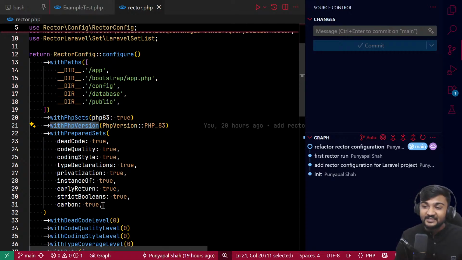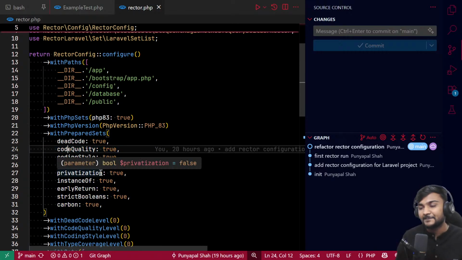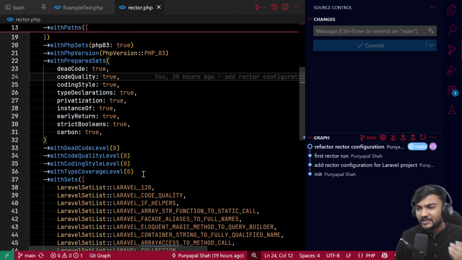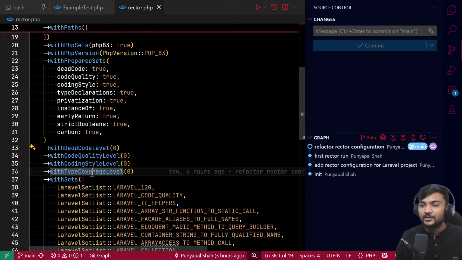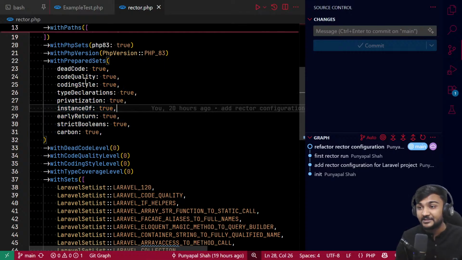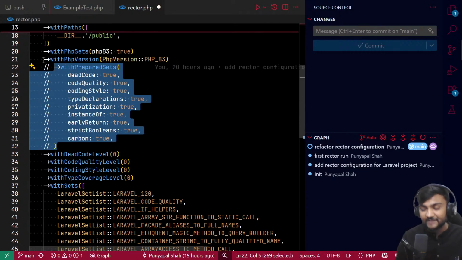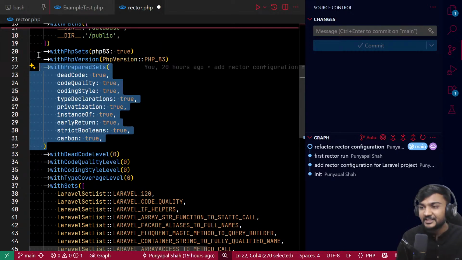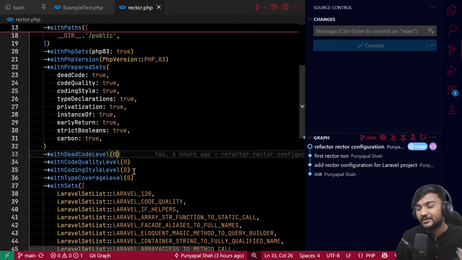You can also have presets like dead code, code quality, code style, type declaration, privatization, instance of, early return. There are many. And what I said is, if we see dead code, it will have more than 50 rules, right? So if you want to start from low, you can start with level 0, and then increase the level one by one and make small PRs or small commits to your project.